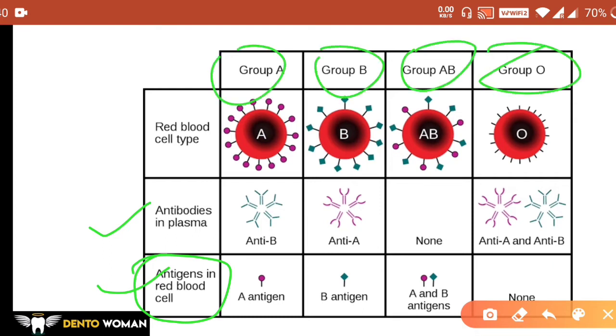So talking about A blood group, there would be A antigen present in it. For the blood group type B, B antigens would be present. In AB, both A and B antigens would be present, and in O, no antigens would be present, okay?